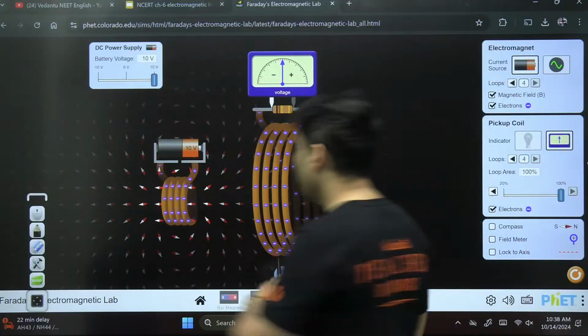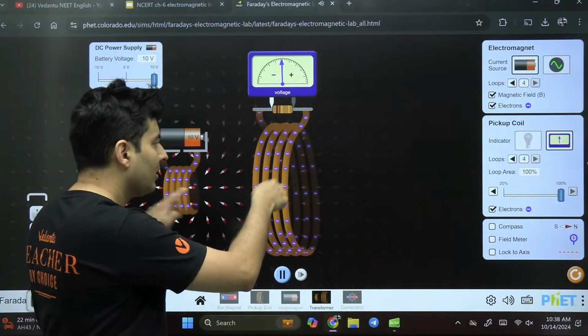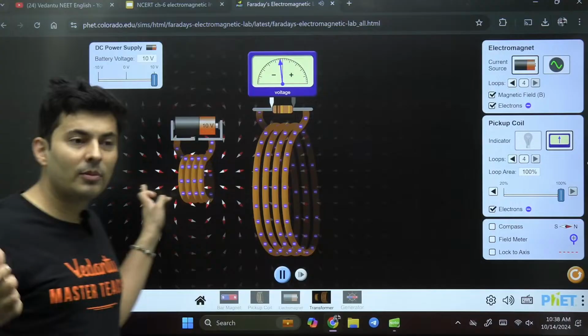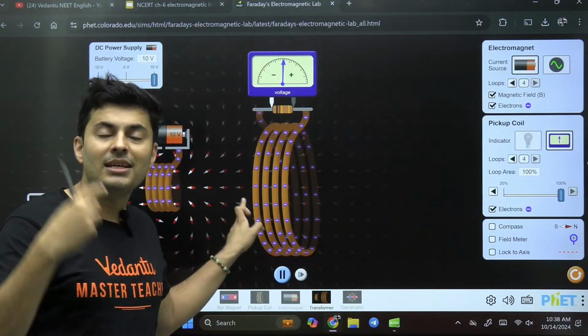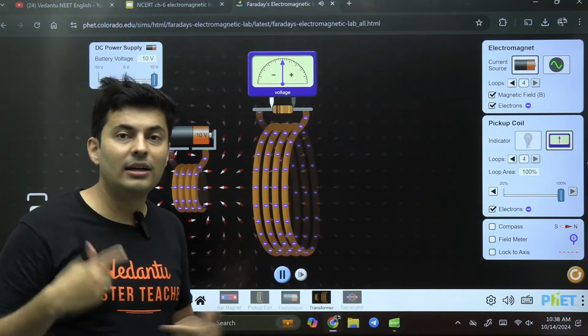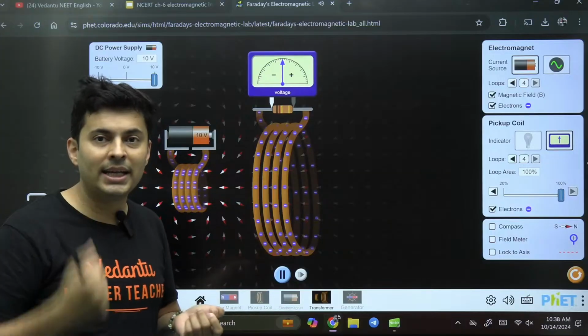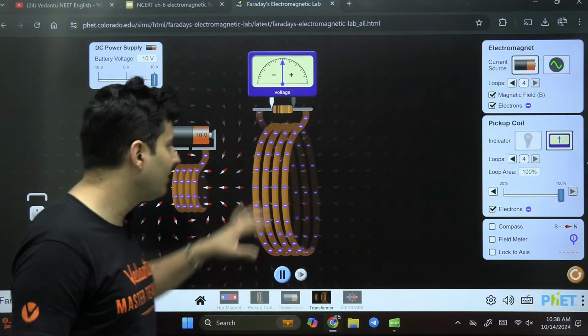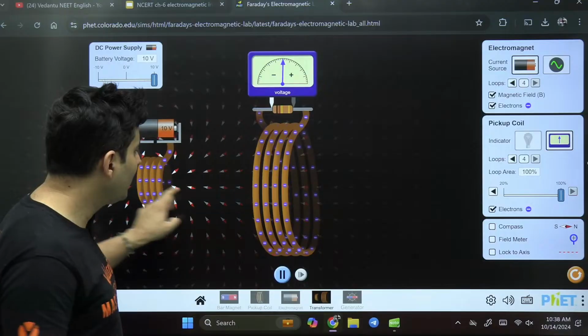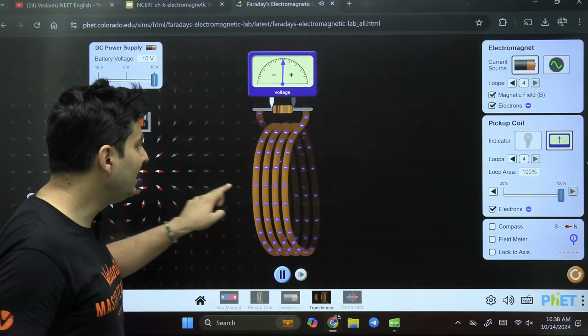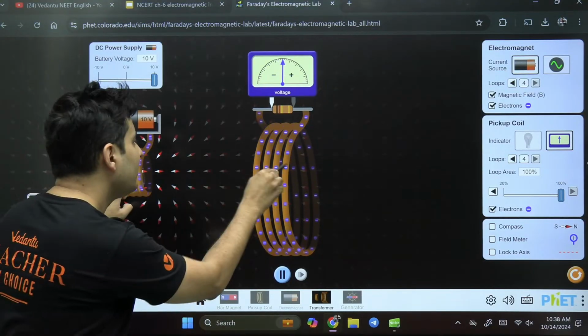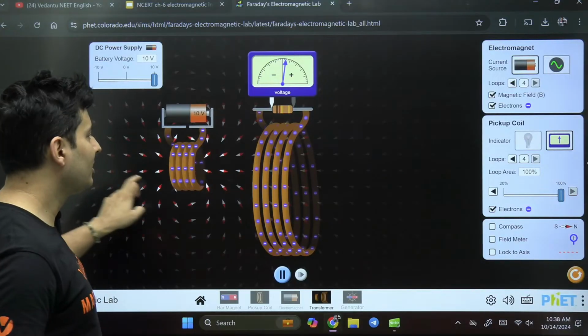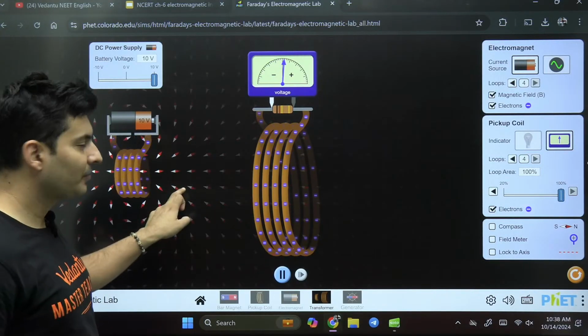Just the main difference is, in a normal battery, chemical energy in the battery gets converted into electricity. Electrolytic elements are there which generate electricity. Here it is generated because of the phenomenon of induction. This coil is inducing electricity in it.